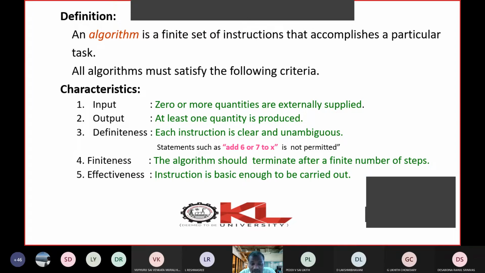So you have to write your statements so simply that you can carry out the assessment of every statement using pencil and paper. That is effectiveness. If an algorithm has all these characteristics, you can say it is a very effective algorithm: input, output, definiteness, finiteness, effectiveness. These are the characteristics of an algorithm.